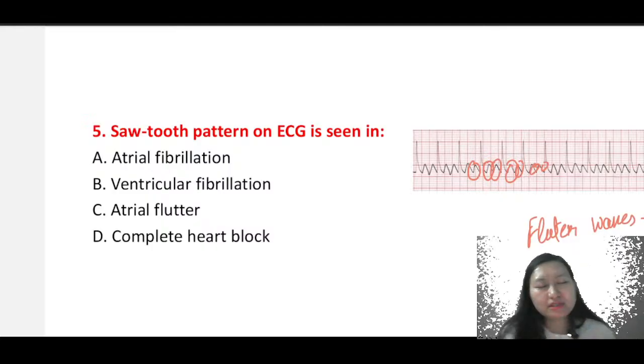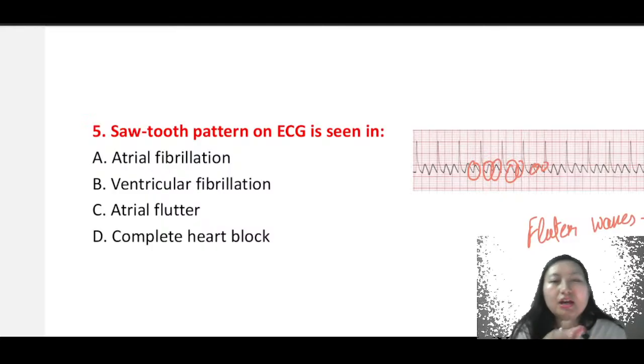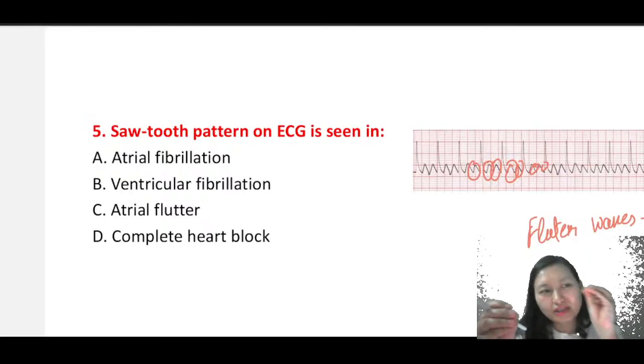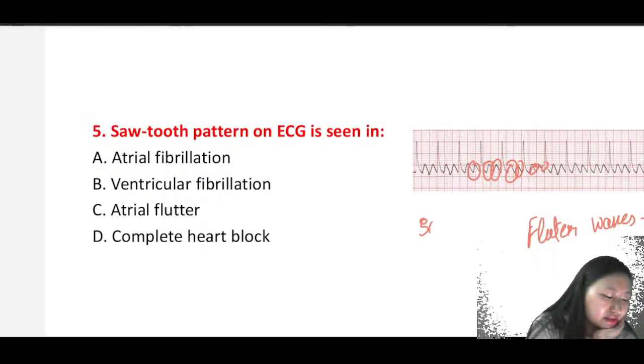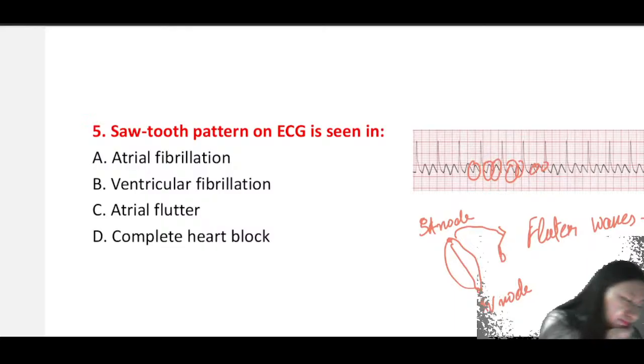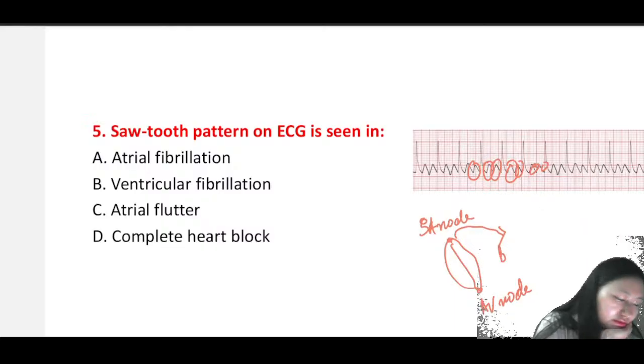So why am I saying that there are multiple flutter waves present? When you're looking into the heart, there is the SA node. It is passing the electrical conductivity into the internodal pathways. This is your AV node, and it is also going to your Bundle of Bachmann.